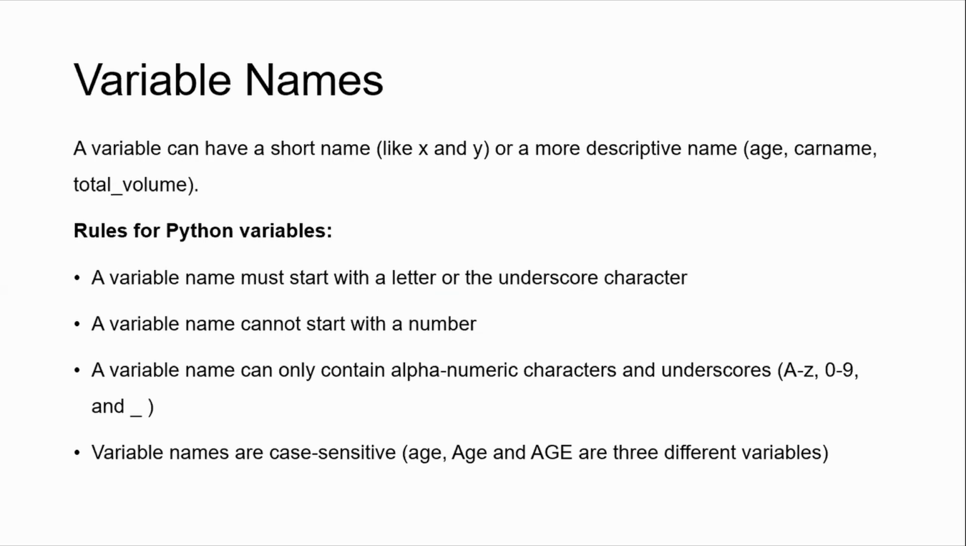So there are some rules for declaring variables in Python. The first one is a variable name must start with a letter or the underscore character. A variable name cannot start with a number. A variable name can only contain alphanumeric characters and underscores. Variable names are case sensitive. That is, for example, if you declare a variable in small letters, you cannot use it in capital letters.